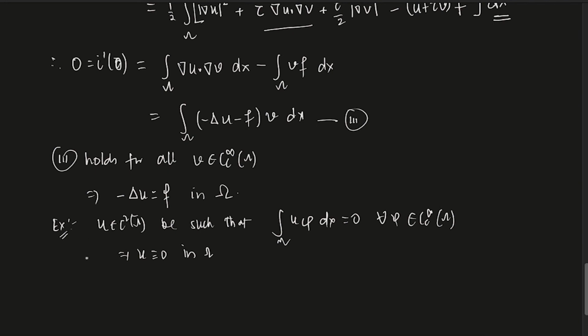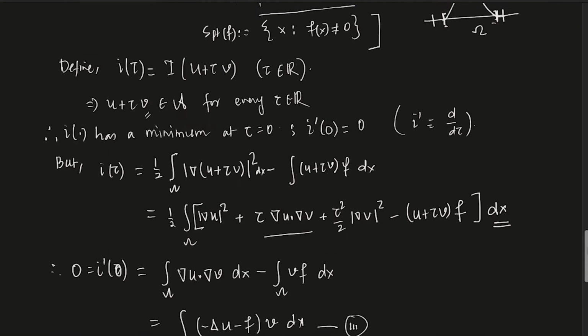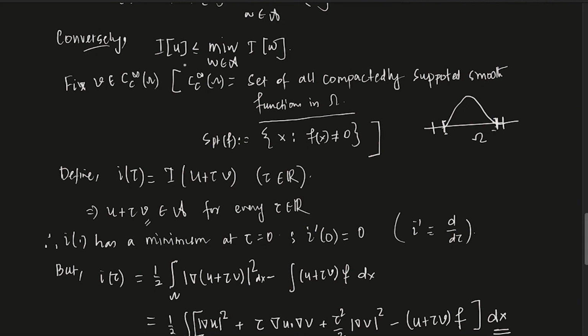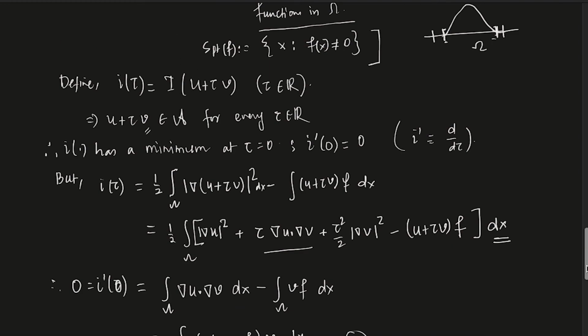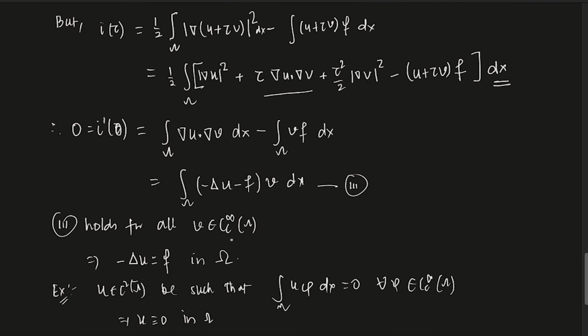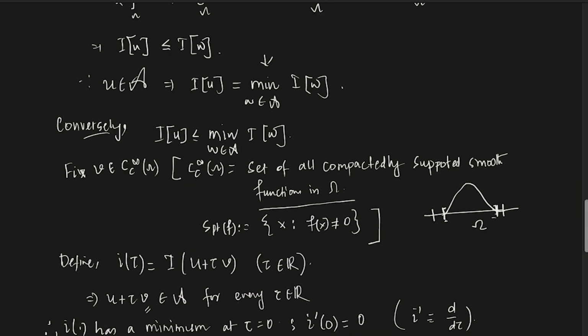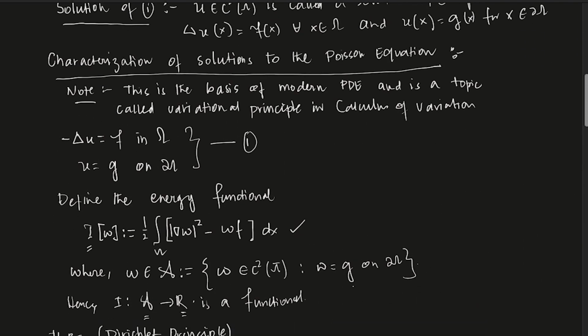This I will put in an assignment. So if this is true, then that will imply that Laplacian u equals f, and hence you see u is in A, so u is g on the boundary. It is always given, and we have also shown that Laplacian u equals f in omega, and hence u solves 1. So what we proved is, if you want to solve equation 1, then you have to find a minimizer of this functional, and vice versa. Okay. With this, we are going to end this lecture.